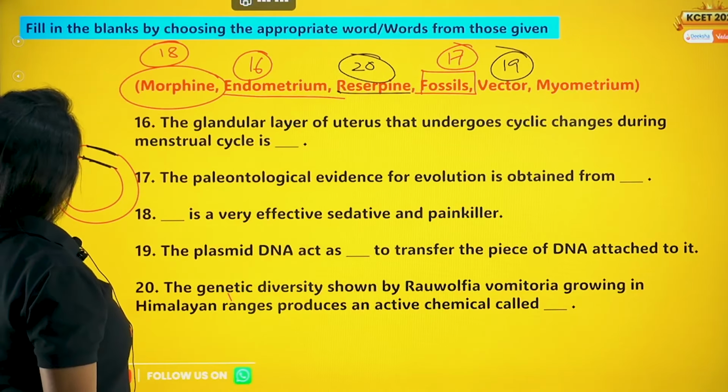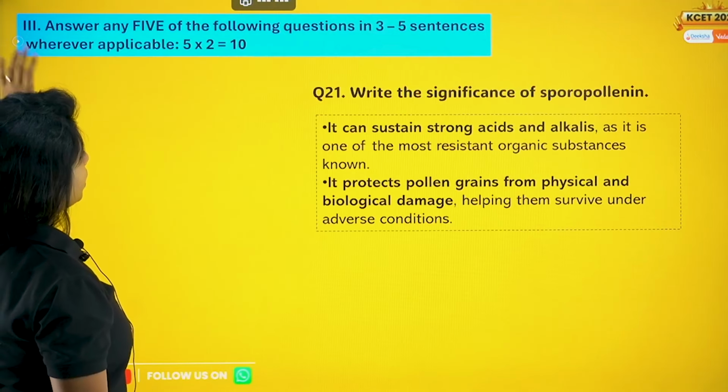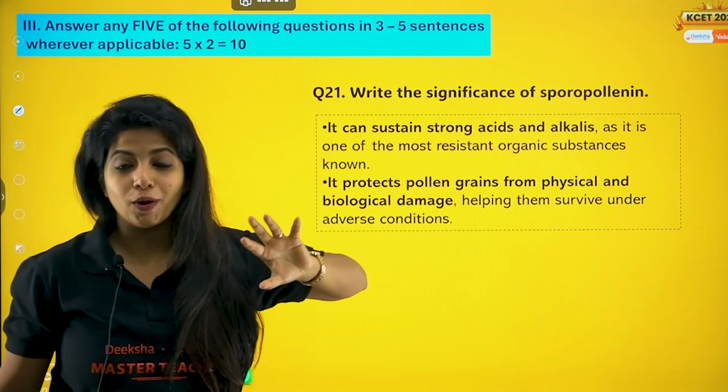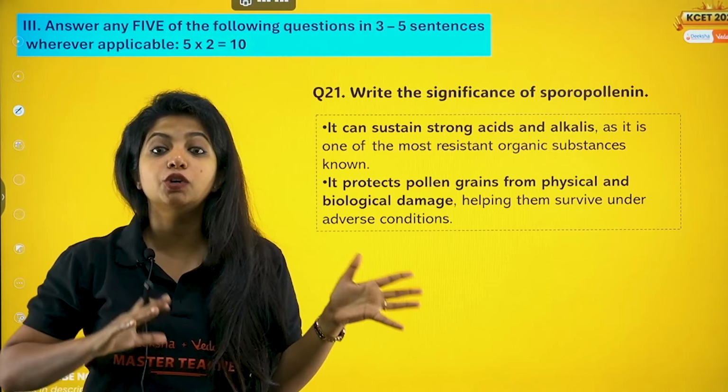Okay, these are the 20 questions. Now going ahead with the next question, the 21st question. Write the significance of sporopollenin. From here we are entering the 2 marker zone.